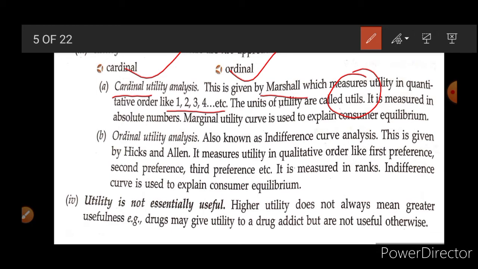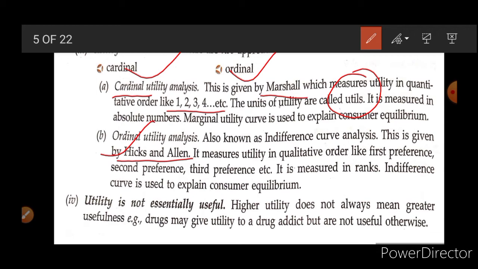Now the second approach is the ordinal utility approach. Marshall said that we can measure utility in definite numbers, but Hicks and Allen, who gave this approach, discarded it. According to them, we can't see utility. Utility is a psychological thing. You are happy, you are sad. Nobody can see it, anyone can feel it by your expression. But how sad you are, how happy you are, no one can explain.